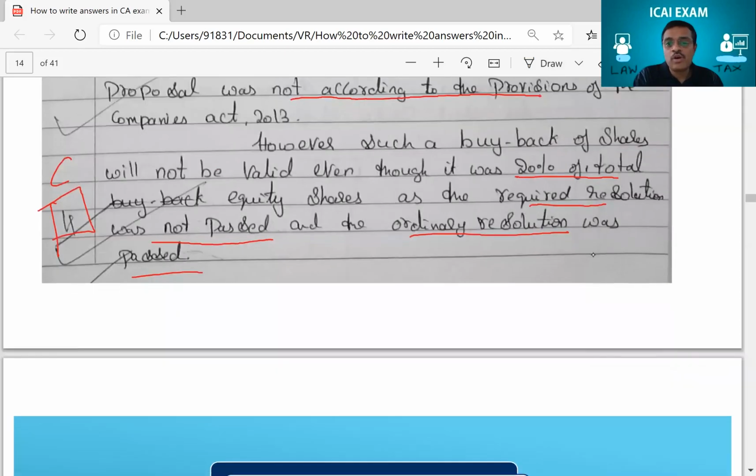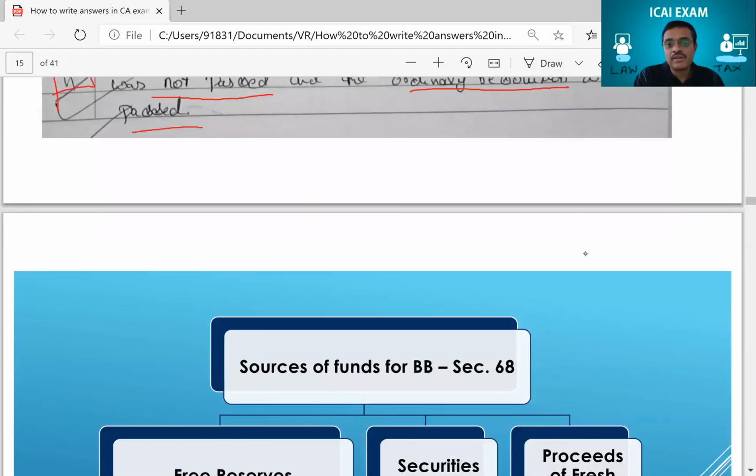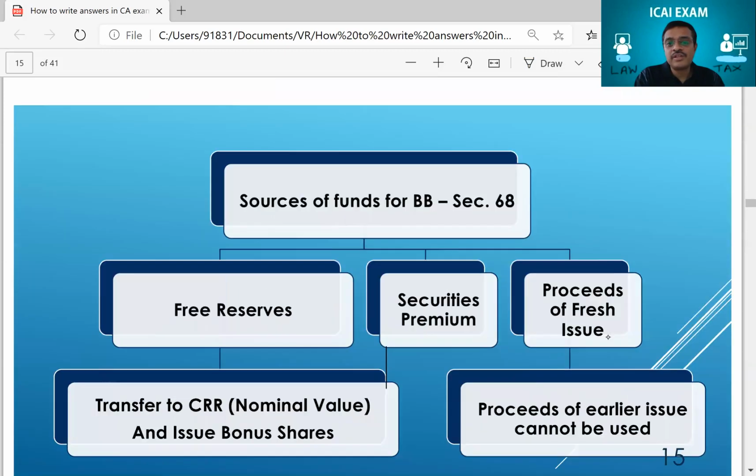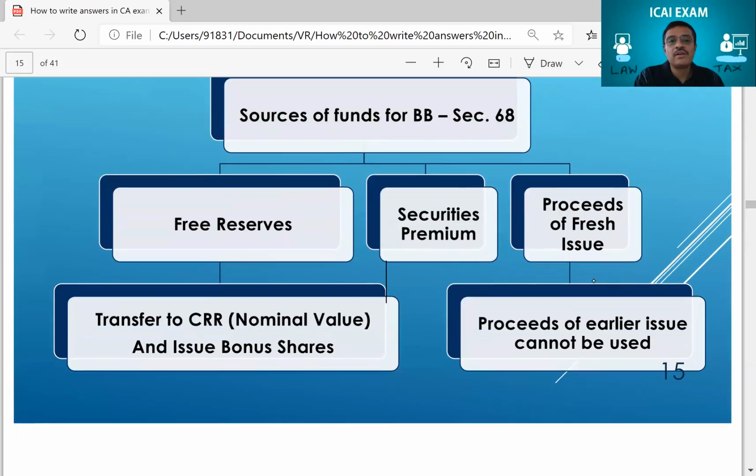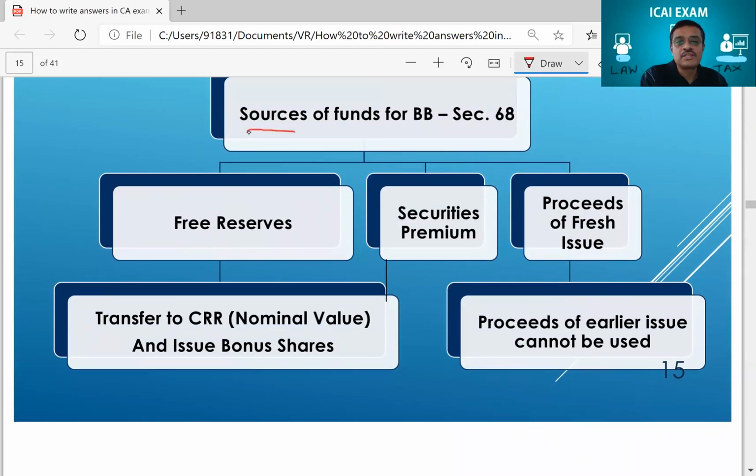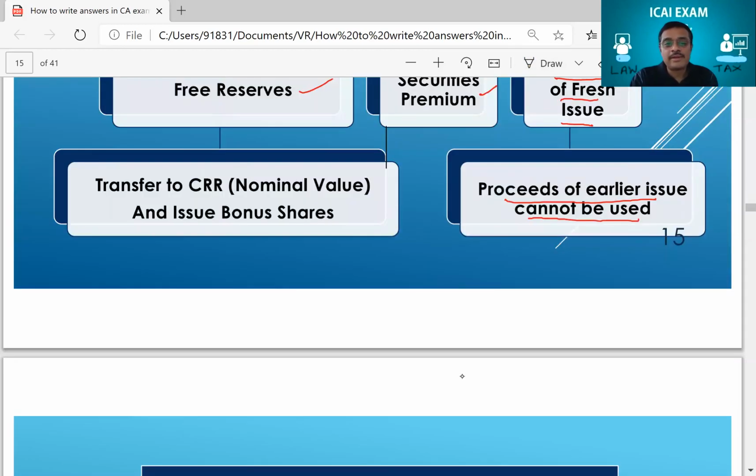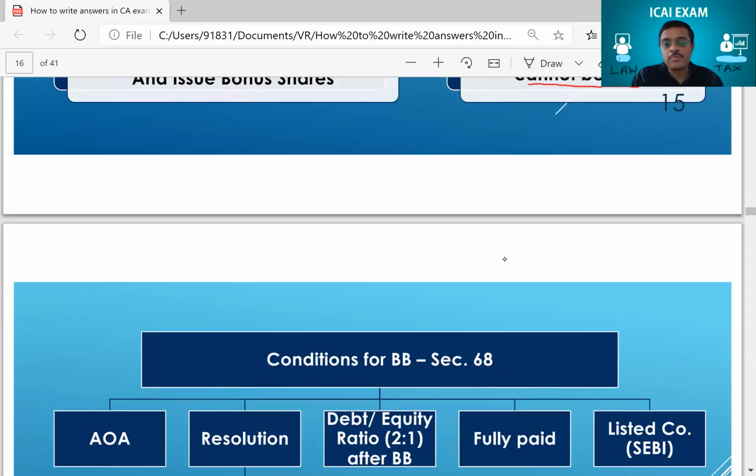And this is exactly what I had taught my students also. My dear students, if you remember the charts what I gave you, one was on sources of funds. Sources of funds can be from free reserves, securities premium, and proceeds of fresh issue. And you have to write proceeds of earlier issue cannot be used. Right? So that dialogue you should write when you write provisions of law.